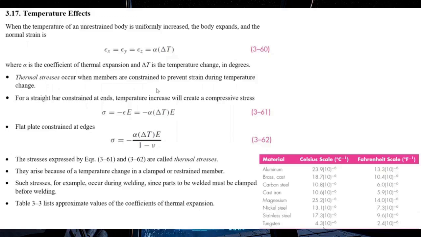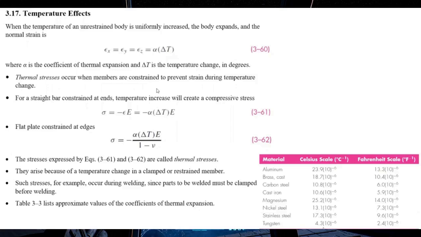And if the body is restrained, for example, if we have a straight bar which is restrained at both ends, in this case, there will also be some compressive normal stress developed inside the material. And this compressive stress can be calculated as follows. Sigma is equal to negative epsilon times E. Epsilon represents the thermal strain. E represents the modulus of elasticity. We put a negative sign in front of the stress since the type is compressive stress.